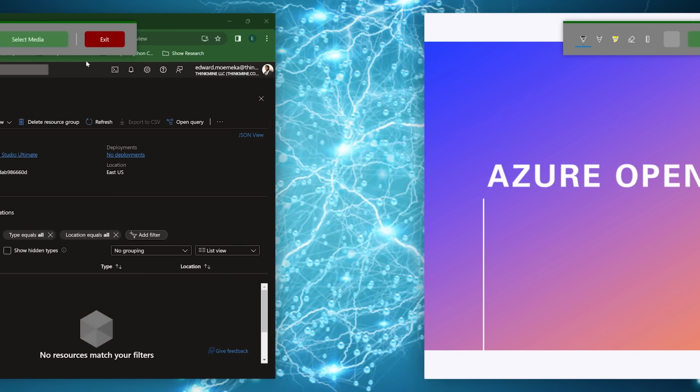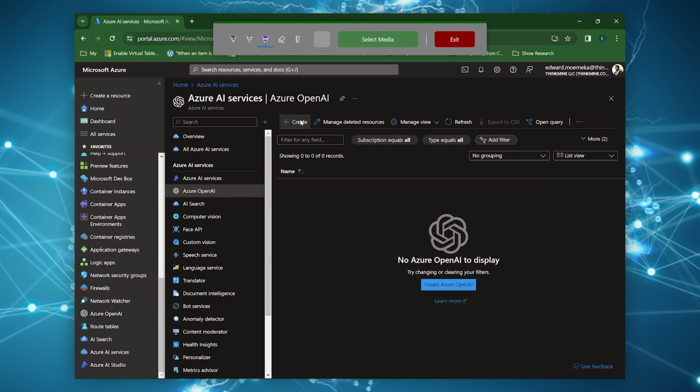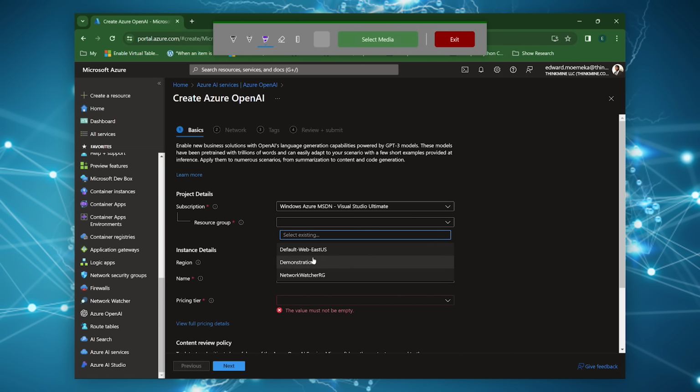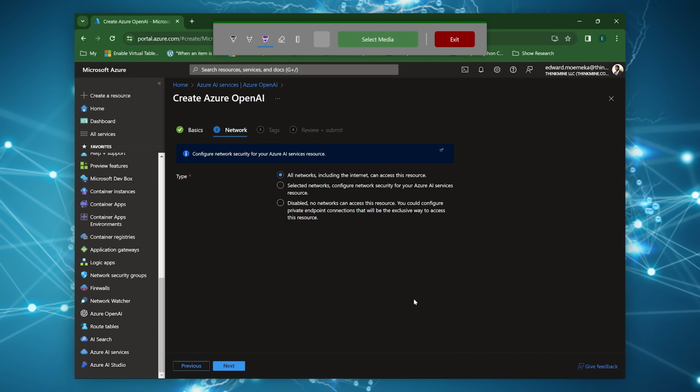Let's get to it. Okay, so here we are in our demonstration resource group, and we're now going to create an OpenAI resource. Let's go in and create one. You enter the resource group, you give it a name, we'll call it B-Ball Code AI, and specify a pricing tier. There's not much else you're doing here after you specify the pricing tier, besides selecting the networking that you want to use with this.